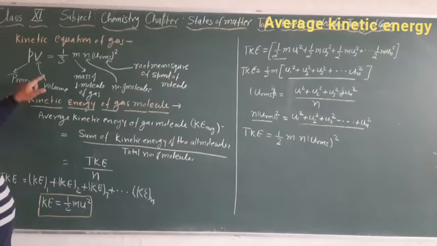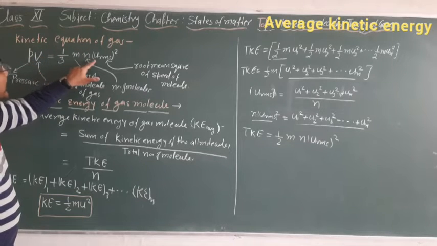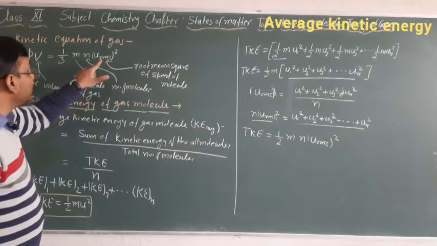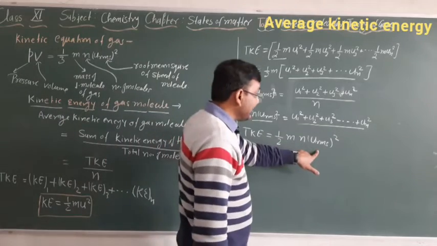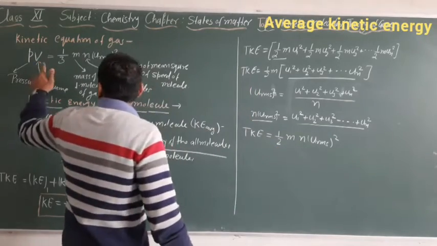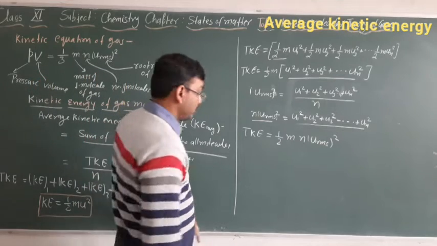Now see, look, the kinetic equation of gases. Pv is equal to 1 by 3 mn urms square. So divide total kinetic energy by the kinetic equation of gas.